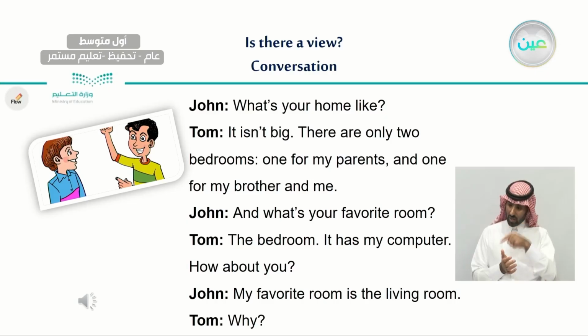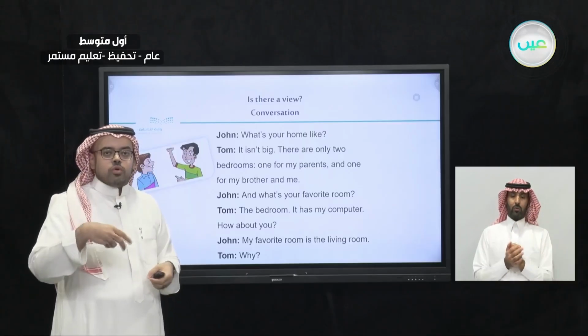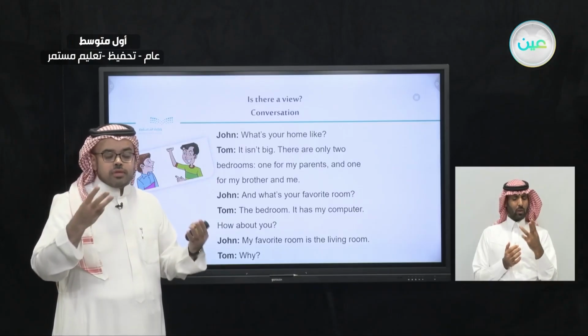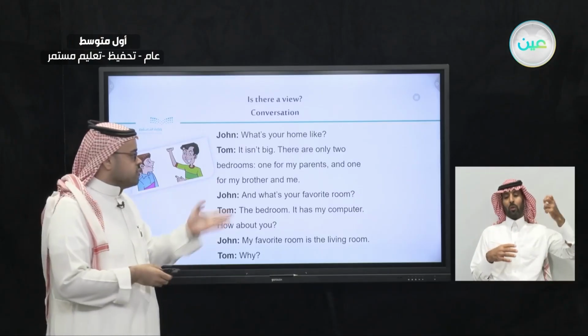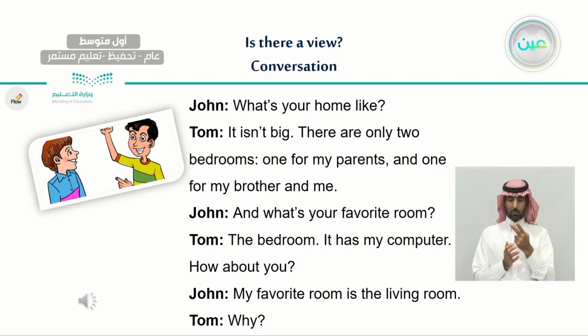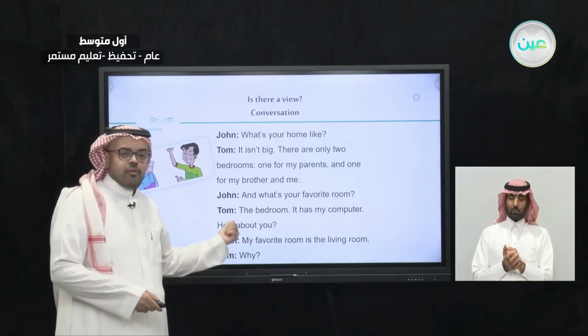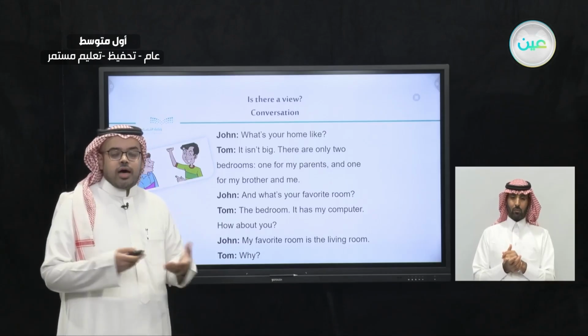He used the words there are, and we agreed that we use there are for more than one thing, maybe 2 or 3 objects. In this case, he said, there are 2 bedrooms. So Tom actually listened to our lesson last time, and now he is using our rule.